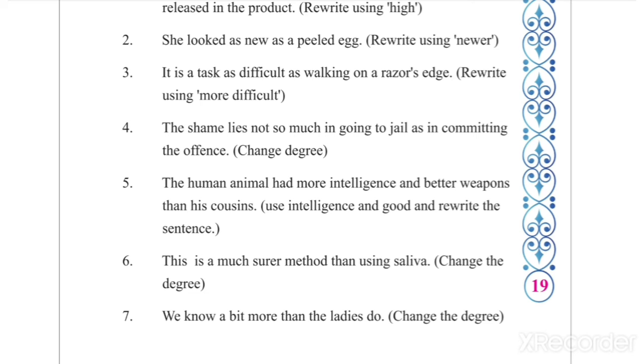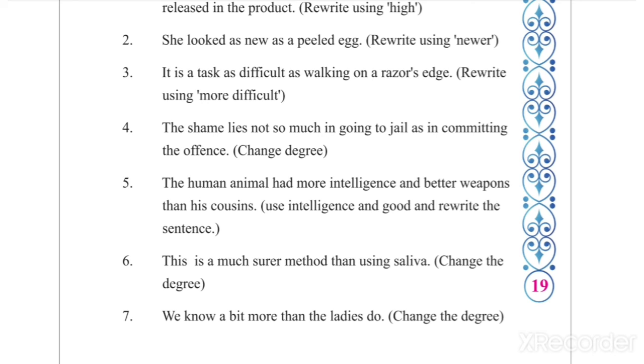Understood? Number 5. The human animal had more intelligence and better weapons than his cousins. Here use intelligence and good and rewrite the sentence. It means we have to skip more and better. Better की जगह पर good use करना है. We all know good, better, best. So good is the positive degree.